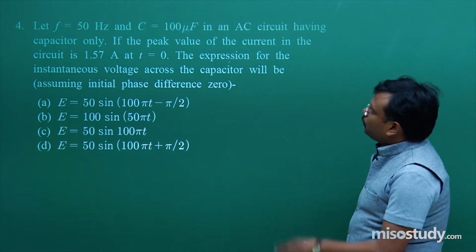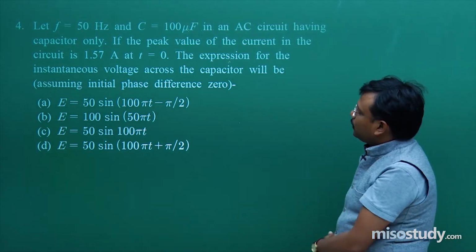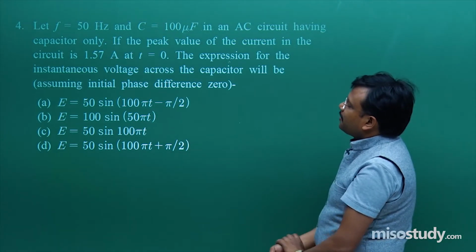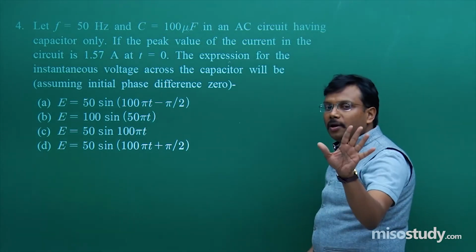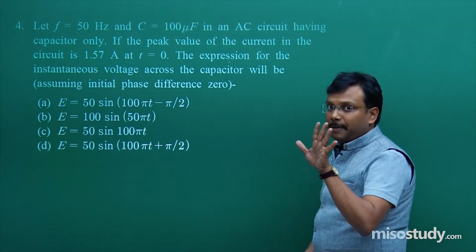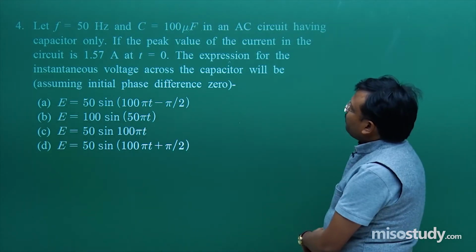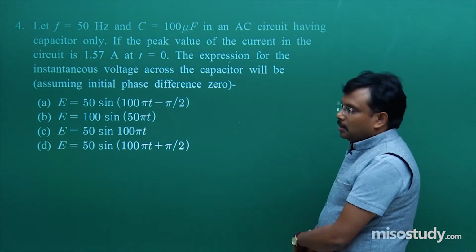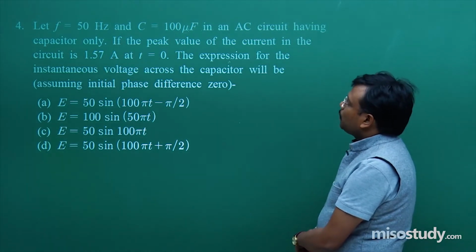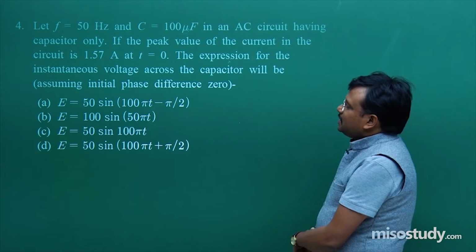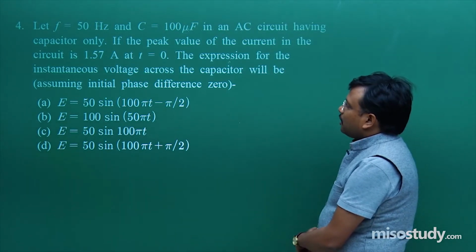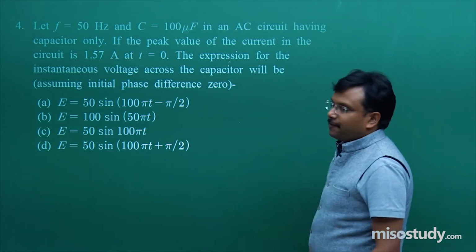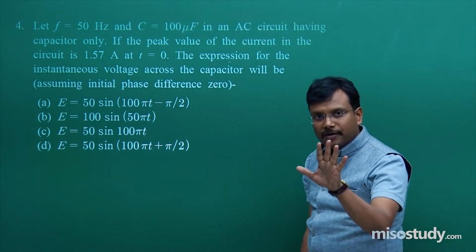Let F is equal to 50 Hertz and C is equal to 100 microfarad in an AC circuit having capacitor only, no resistance and no inductor. If the peak value of current in the circuit is 1.57 ampere at t is equal to 0, the expression for the instantaneous voltage across the capacitor is how much? Assuming initial phase difference is nothing, no phase difference.